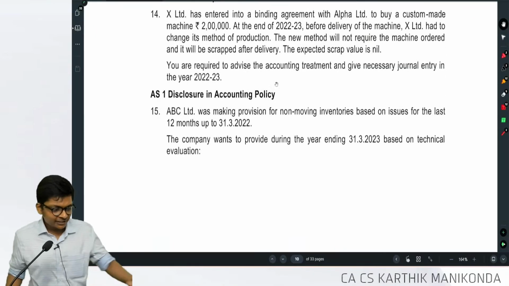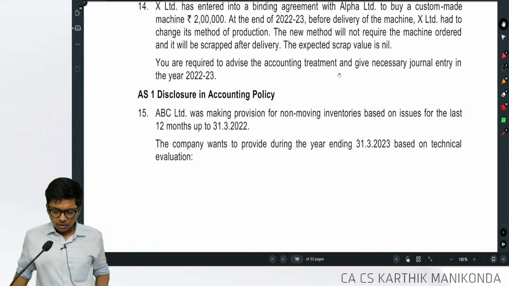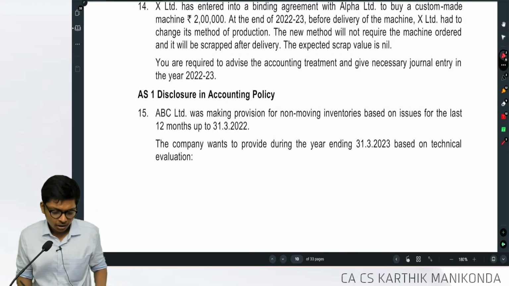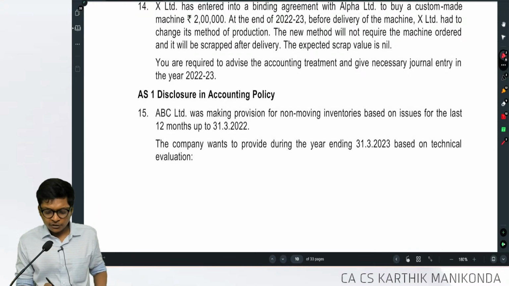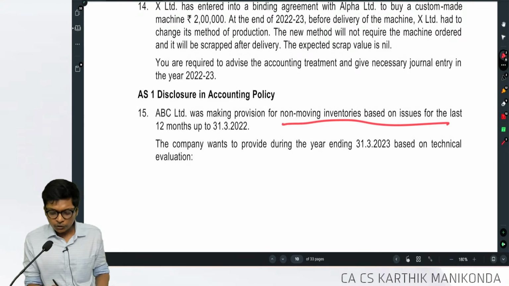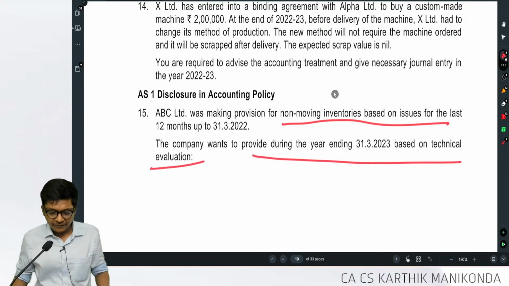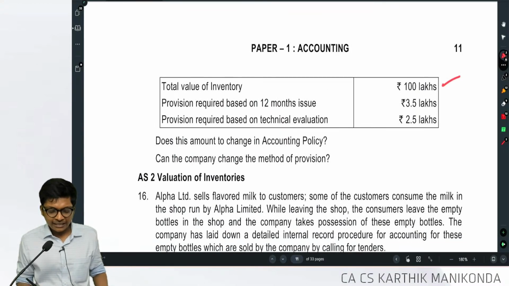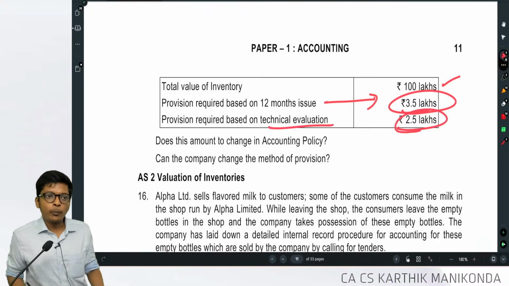Okay. So first, AS1. I'm going to be quick, guys. No time for you to read and for me to explain. I will read, I will explain. You have to be faster than me. ABC was making provision for non-moving inventories for the last 12 months. The company wants to provide based on technical evaluation during the year. Total value of inventory is 100 lakhs. Provision based on 12 months, what they used to do, is 3.5. Now based on technical evaluation it is 2.5 lakhs.